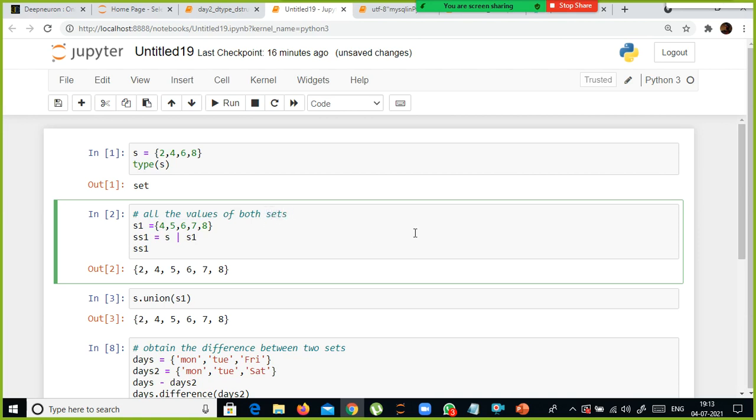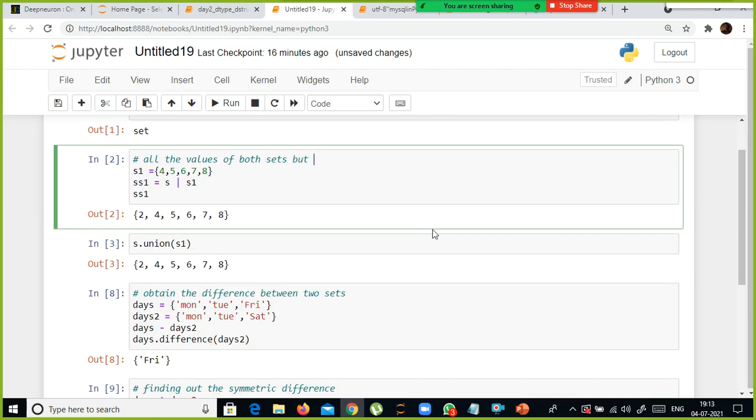All the values of both sets, but excluding the duplicates. Combine all the values of both sets. We will rephrase it: combine all the values of both sets and exclude the duplicates. That is what this one you learned. Exclude the duplicates.